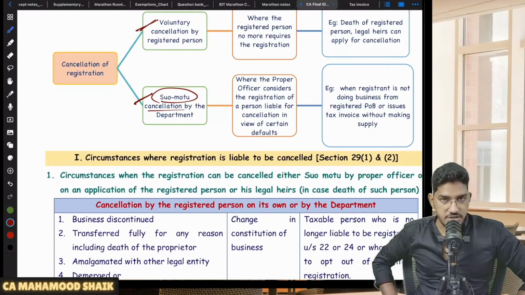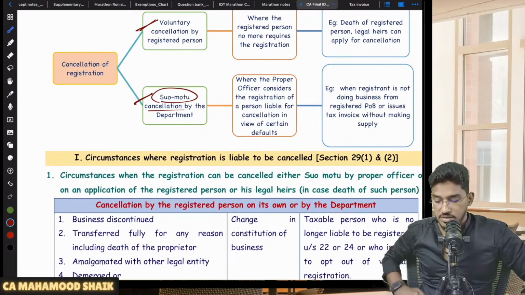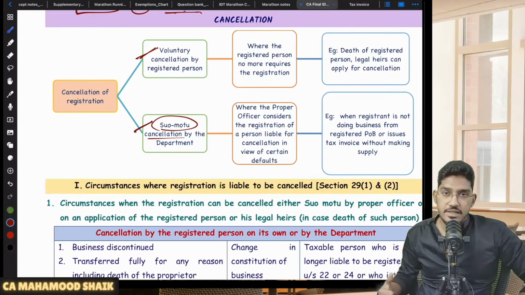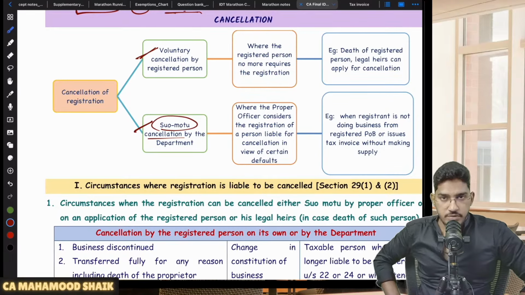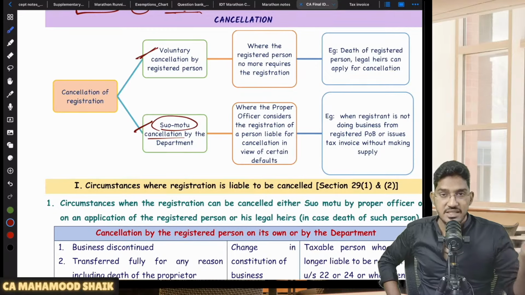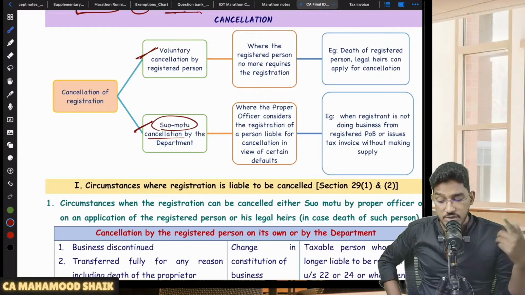The cancellation of registration can happen in two cases. What are the two cases? Number one, the registered person voluntarily, he himself can come forward and cancel his registration. Second case, suo moto cancellation by the proper officer. That means the registered person doesn't come voluntarily to cancel his registration, but the proper officer himself, on his own motion, is cancelling the registration certificate. That is what we call suo moto cancellation by the department.